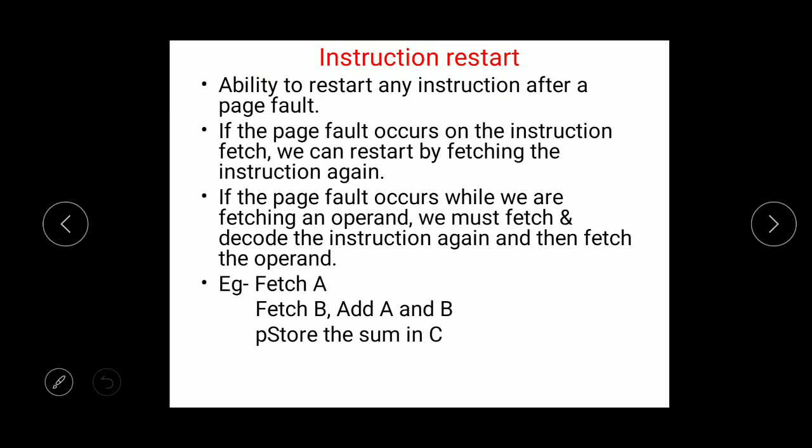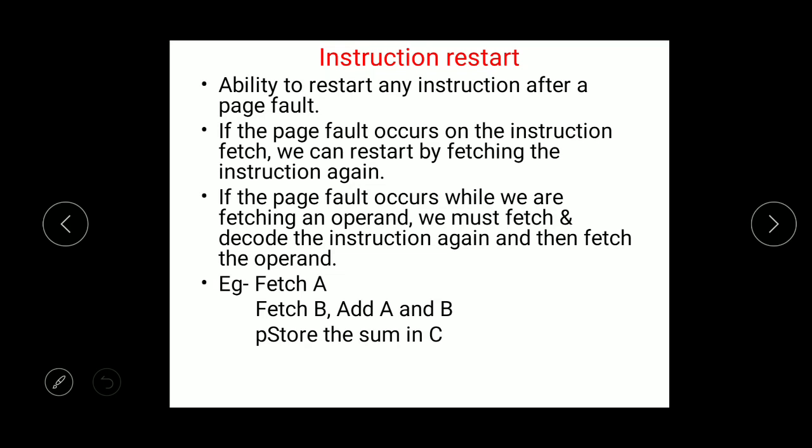Now coming to the next concept, that is the instruction restart. As I said, when a page is set to valid bit, then we are going to restart the instruction. So how does this restart of instruction actually take place? Whenever a page fault occurs, only then the restart of instruction takes place.